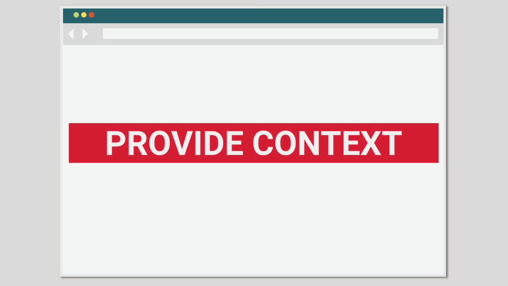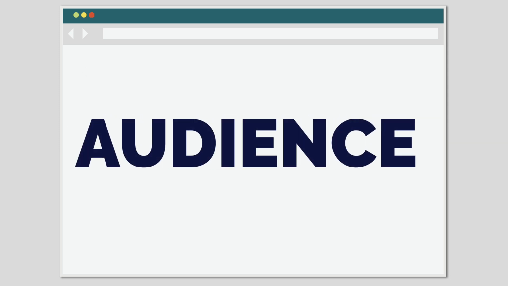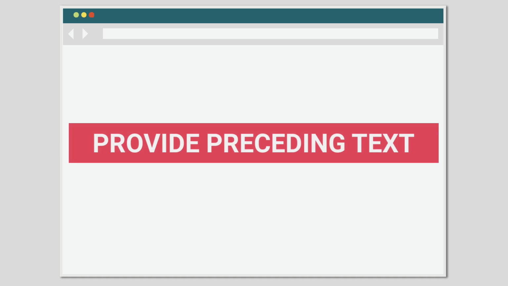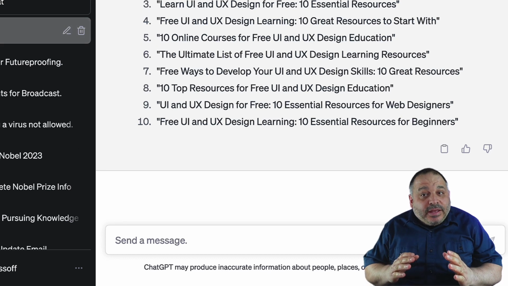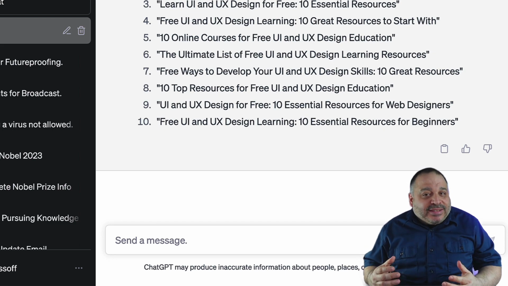Our next tip for crafting better prompts is to provide context. Provide information about the audience for the content you're developing. Sometimes it helps to provide ChatGPT with the text that would precede what is about to be written. And finally, create your prompts using step-by-step instructions. It's best to enumerate each step or use shorter prompts for multi-step requests.